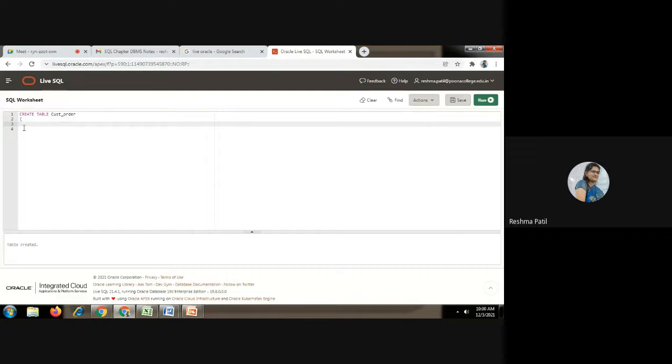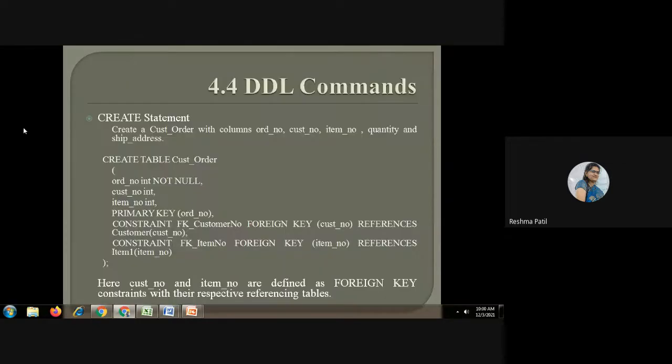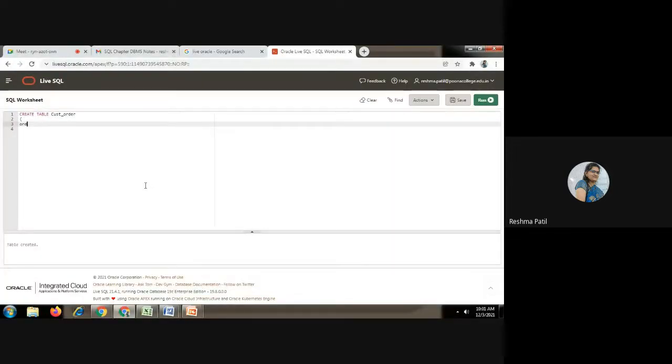In this, the first attribute is order number, ORD underscore number. It will take an integer type of value, and we are saying it should not contain null. The constraint is there. This is the first column.